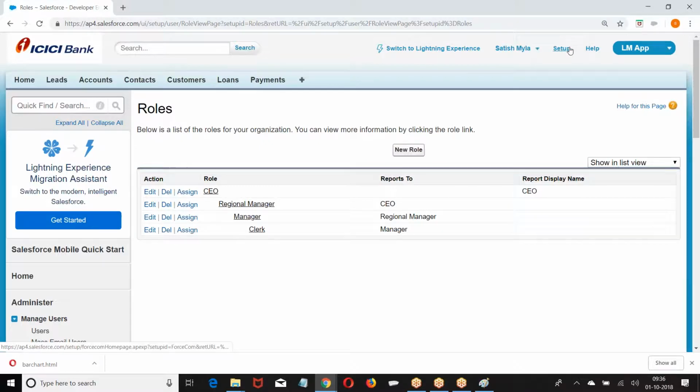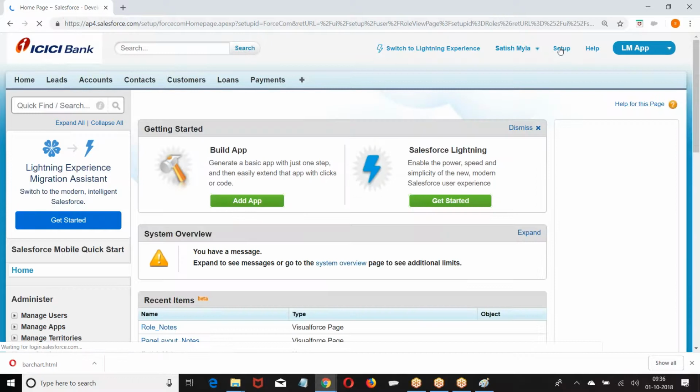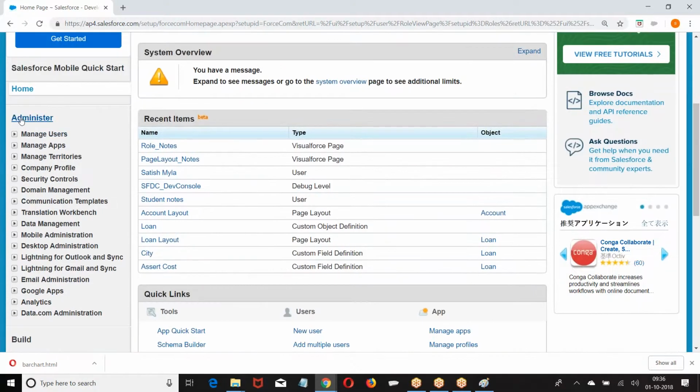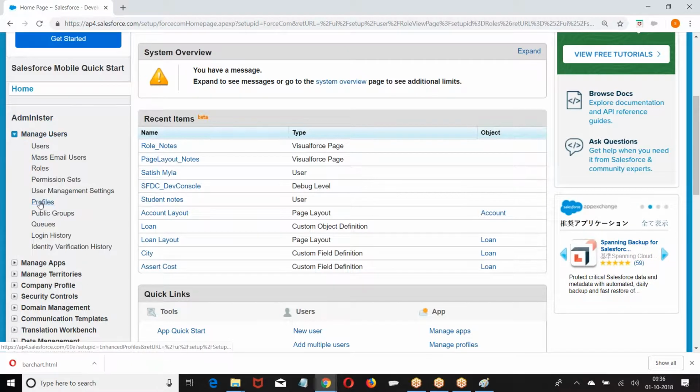Yes. What do we have here? Setup. Administer. Manage users. Profiles.